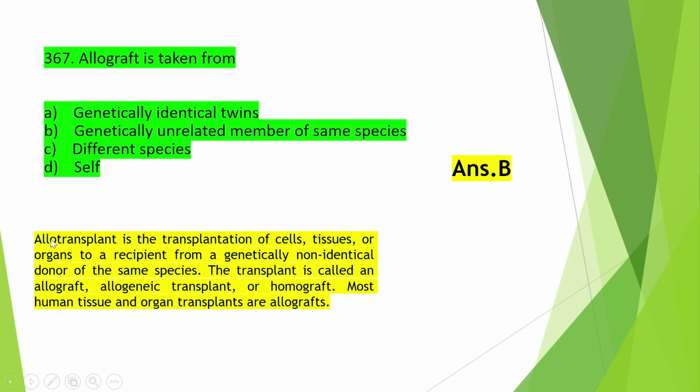Okay, so allotransplant or allograft is the transplantation of cells, tissues, or organs to a recipient from a genetically non-identical donor of the same species, and the transplant is called an allograft, or allogenic transplant, or homograft. So most human tissue and organ transplants are allografts.